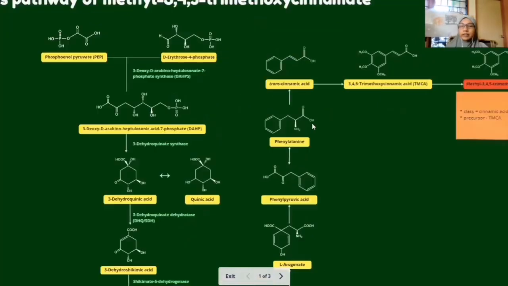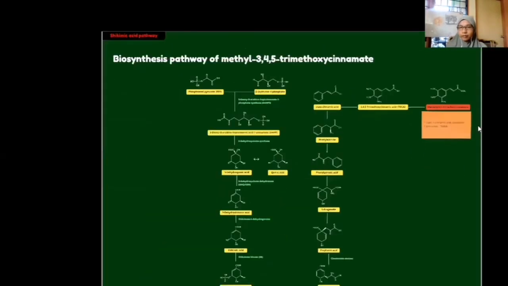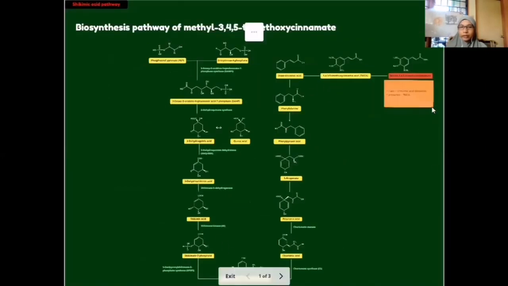Cinnamic acid has a phenyl group and a three-carbon chain in the molecule. After trans-cinnamic acid has been synthesized by this pathway, it can be further derived into its derivatives, which is 3,4,5-trimethoxycinnamic acid, and then methyl 3,4,5-trimethoxycinnamate is synthesized. So this is the whole pathway.